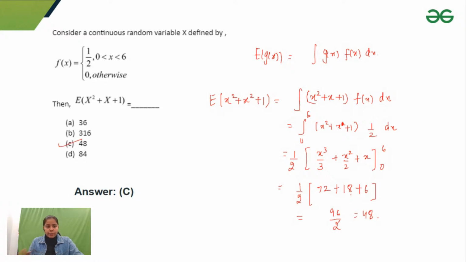So you can find the expectation of any function if you have a probability distribution and you know for which function you have to find the expectation. Just let me know, guys, if it is clear. If there is any question, please ask. Otherwise, I'll move forward to the next question.